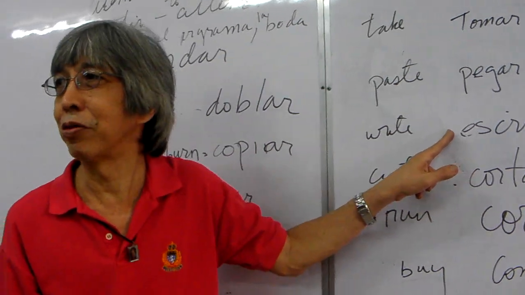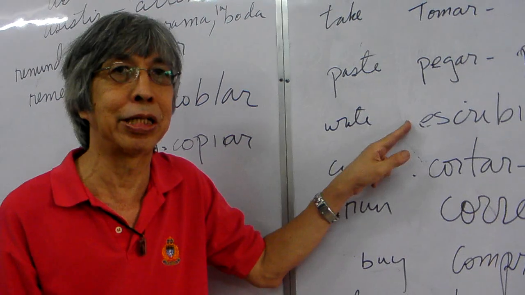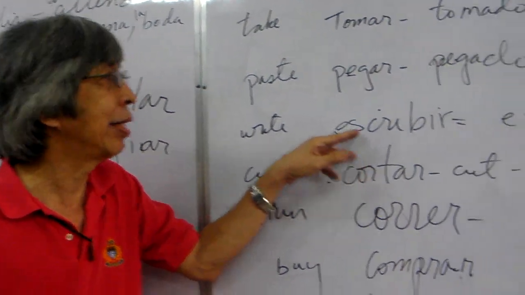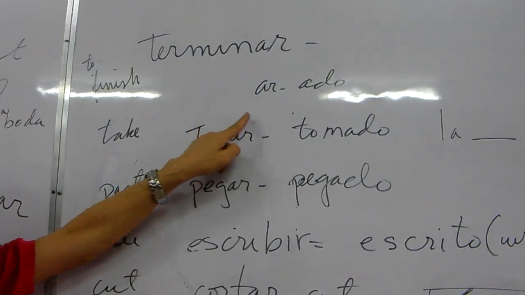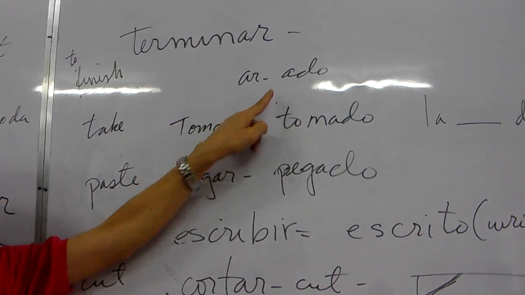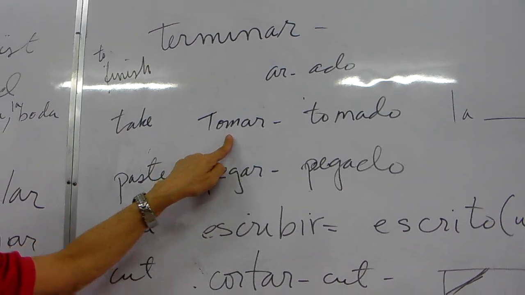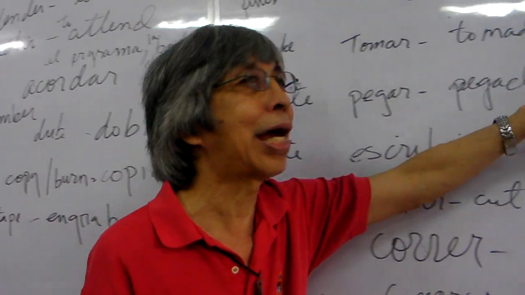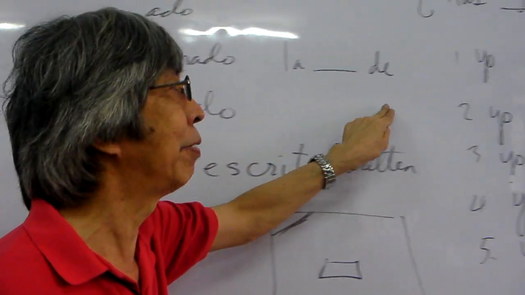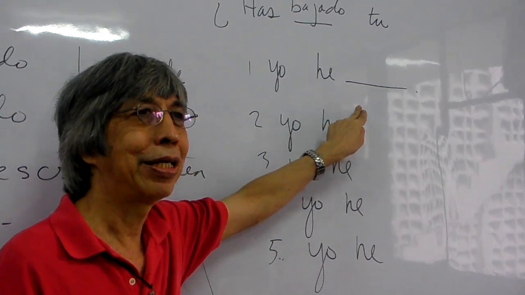How to change a verb to a past participle form, senyor. And that's why when a verb ends in AR, it will be changed to ado. So ado. So kaya ang tomar, to take a picture, to take medicine, it will become tomado. So when you say, I have taken the picture, it will become yo he tomado la foto.